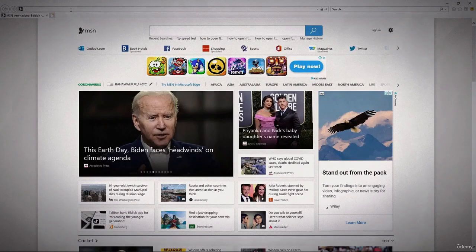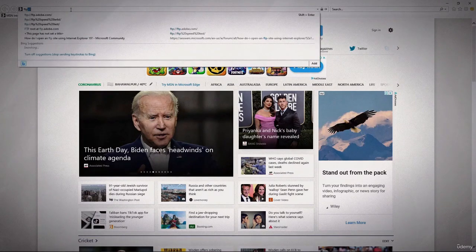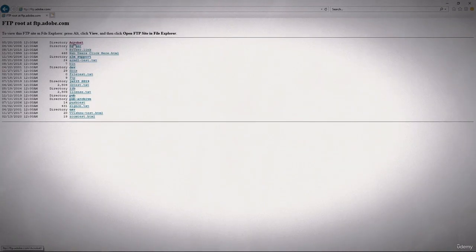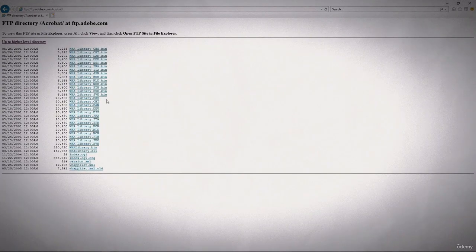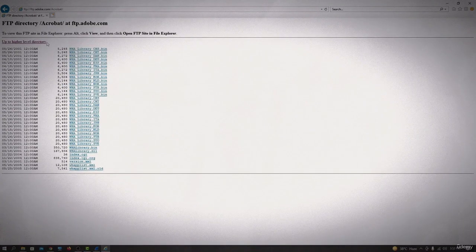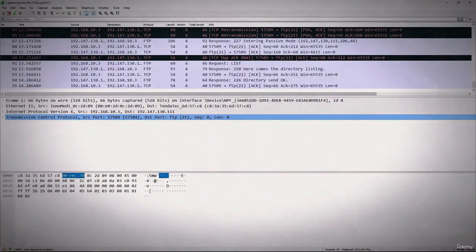So let's go to any FTP site. And now if I move to my Wireshark, I will stop this here. Now you can see all I have is FTP traffic.